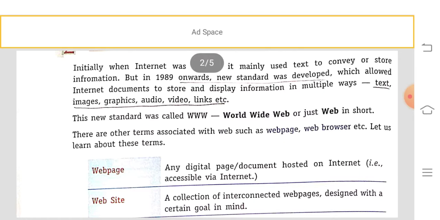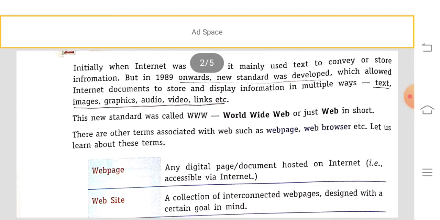For example, text, images, graphics, audio, video, links, etc. The extension name of the new standard was World Wide Web, or in short, web. Other terms associated with the web are web page, web browser, etc.